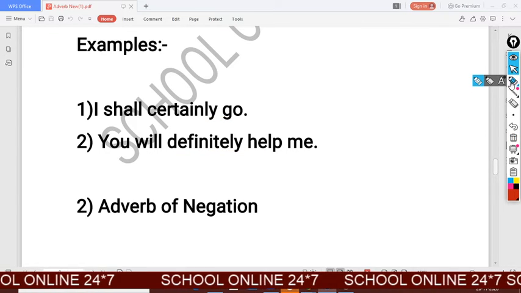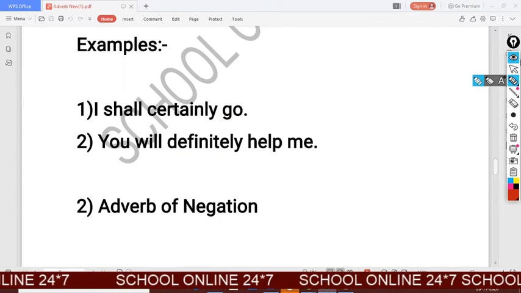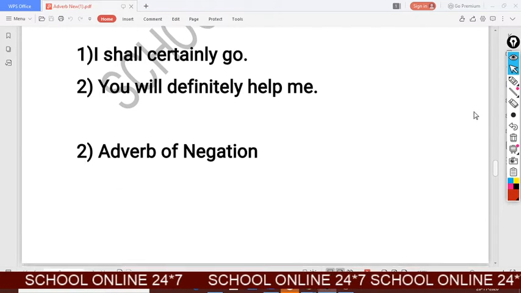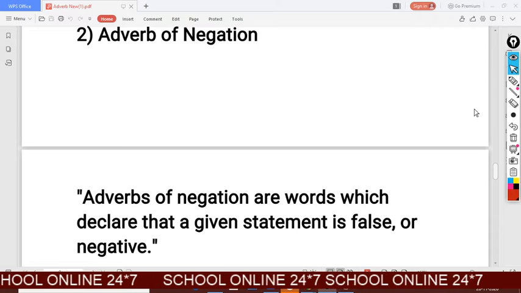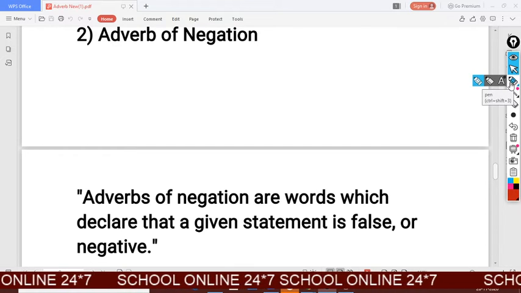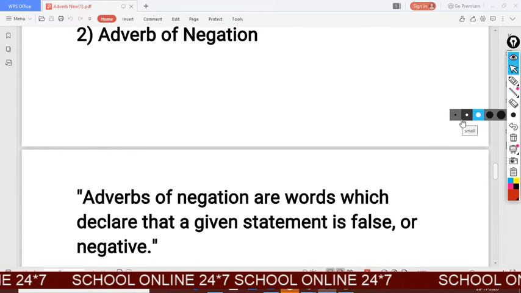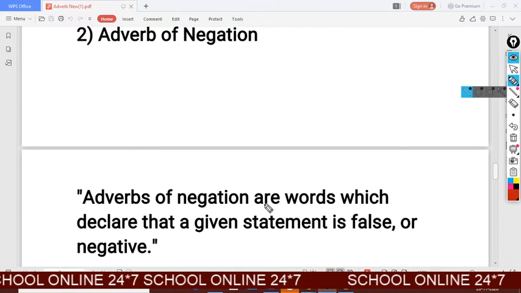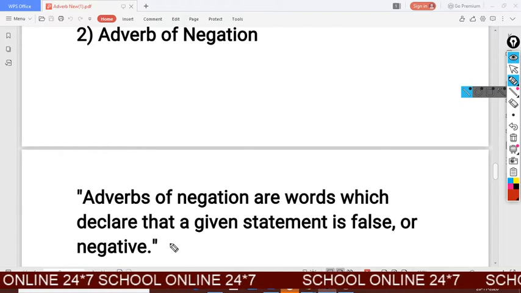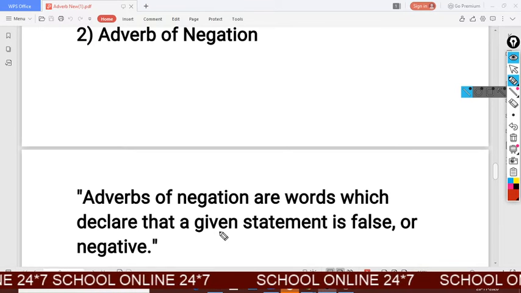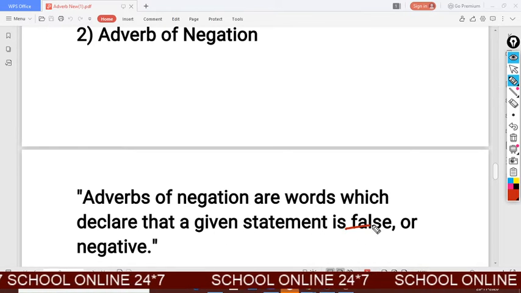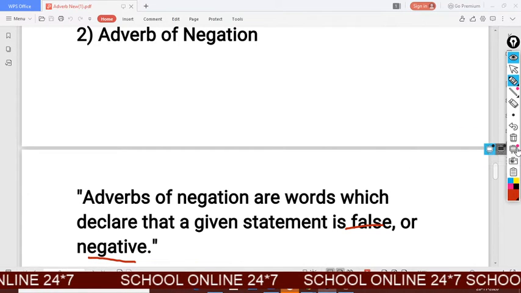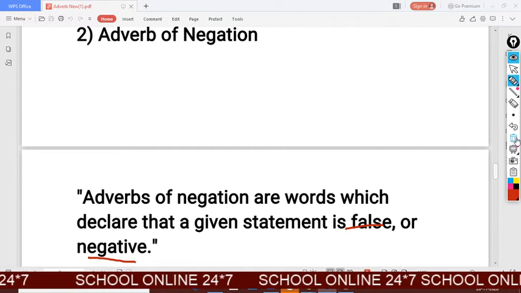Now next, adverb of negation. Adverb of negation are words which declare that a given statement is false or negative, means use of negative sentence or negative words.